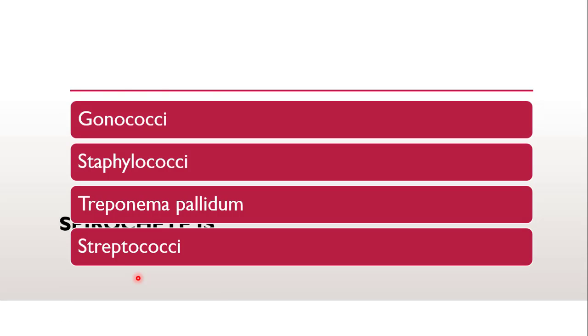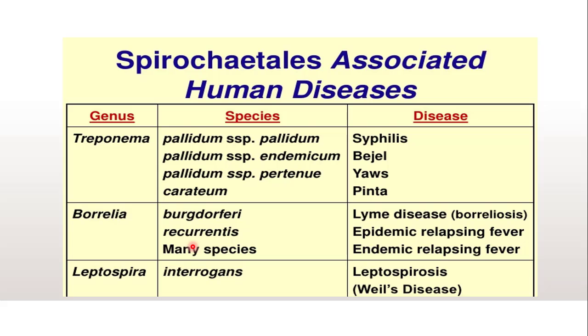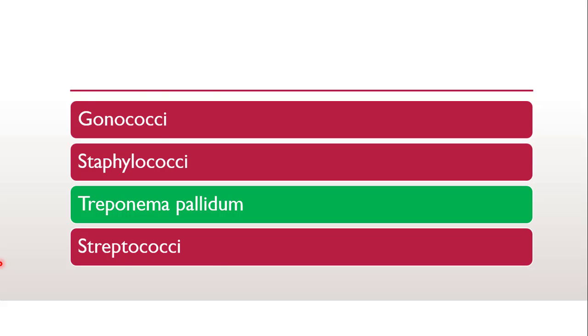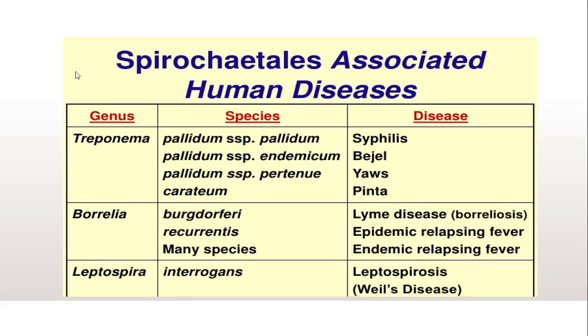Next question is, spirochete is a gonococci, staphylococci, treponema pallidum or streptococci. The correct answer is treponema pallidum. Spirochete is treponema pallidum. And other spirochetes associated with human diseases are treponema pallidum, which is responsible for the disease syphilis, a sexually transmitted disease.